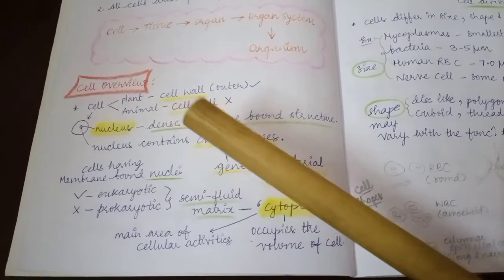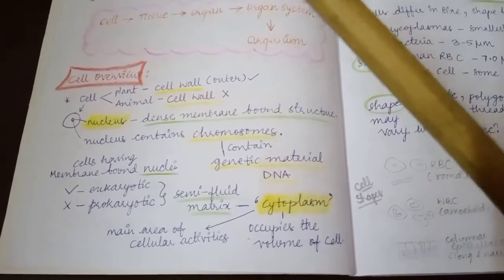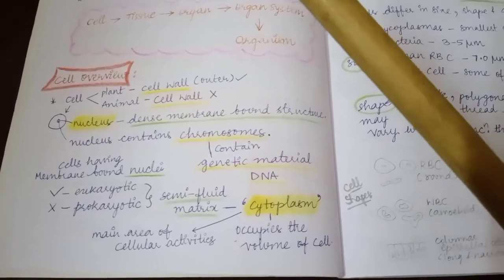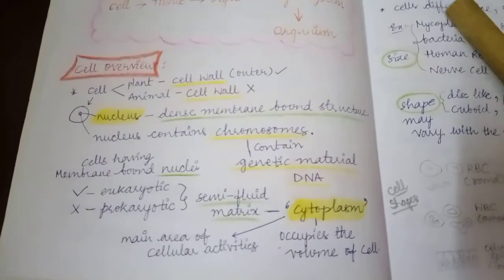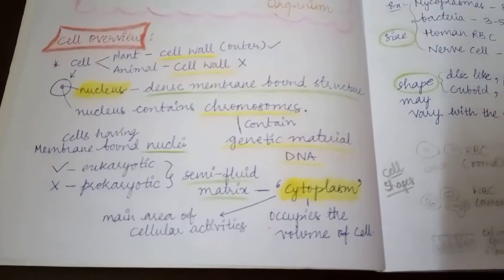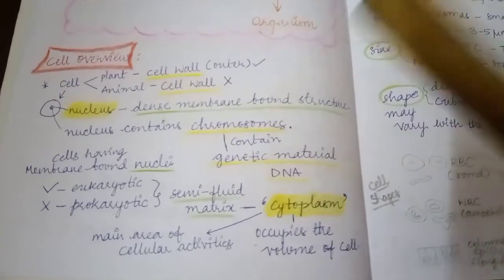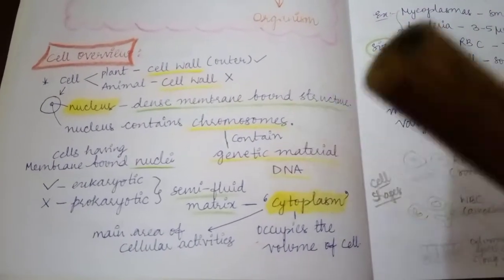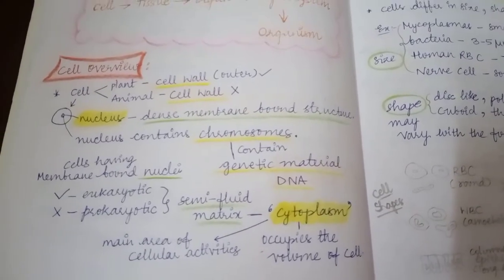And we can see the cell is operated by nucleus. So nucleus contains whole genetic material. Nucleus is a dense membrane bound structure, that is nucleus has membrane. Nucleus contains chromosomes. Chromosomes in turn contain genetic material, which is DNA or RNA, according to the organism.